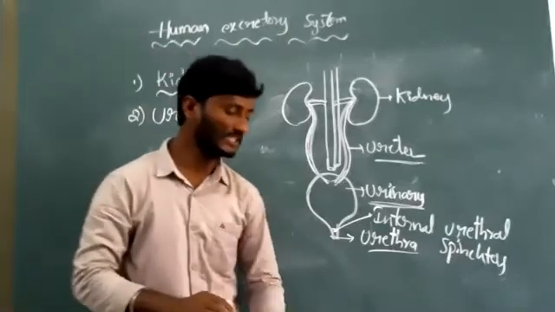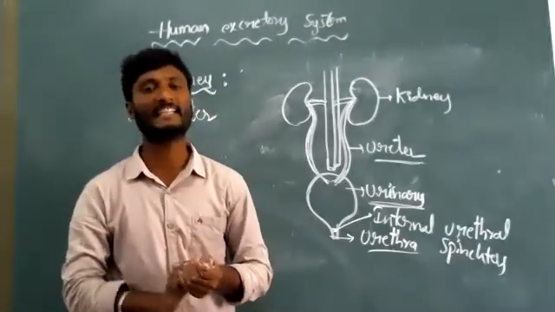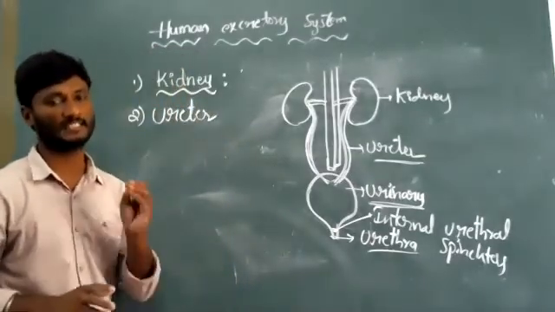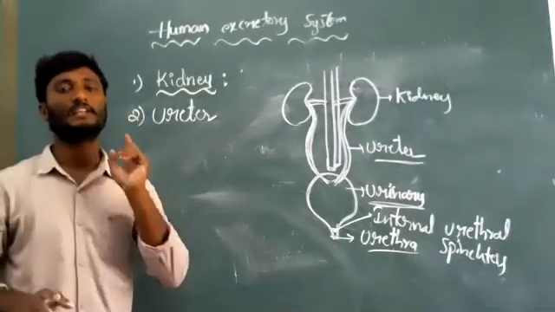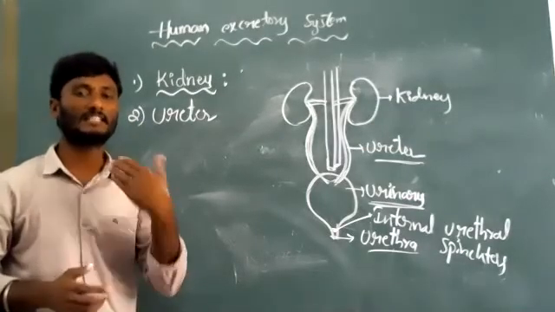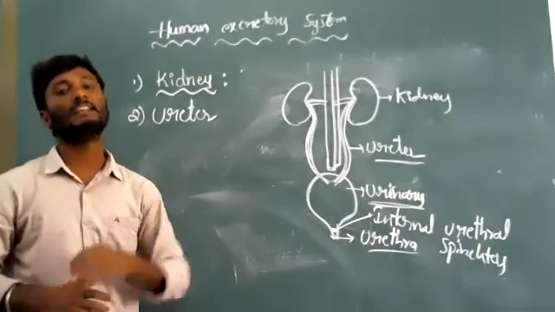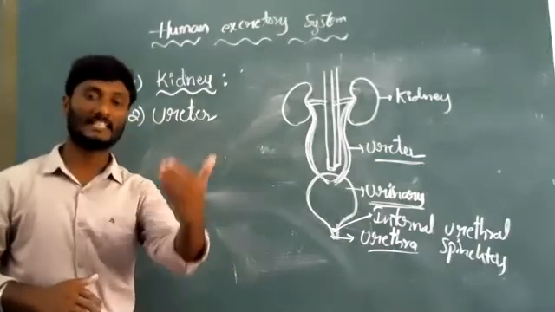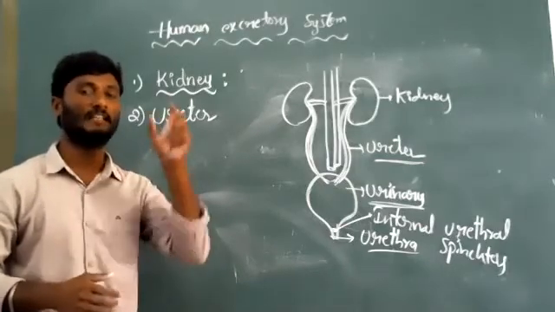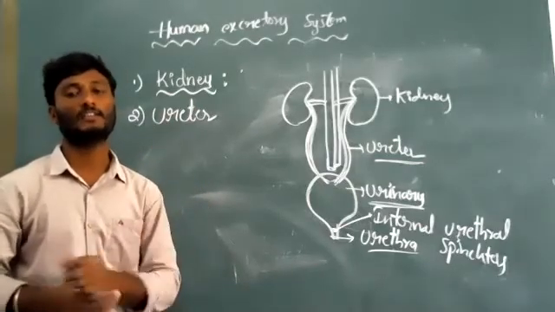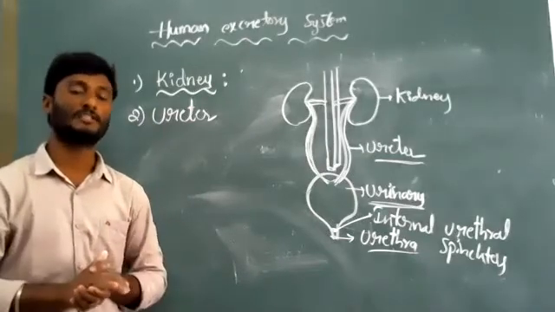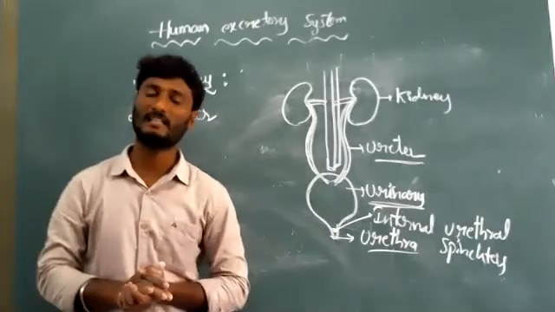This is our human excretory system. It consists of mainly four parts: kidney, ureter, urinary bladder and urethra. We have studied the external and internal structure of the kidney, the ureter as a tube-like structure, the urinary bladder as a sac-like structure, and the urethra, with the help of which we pass urine. This is today's class.